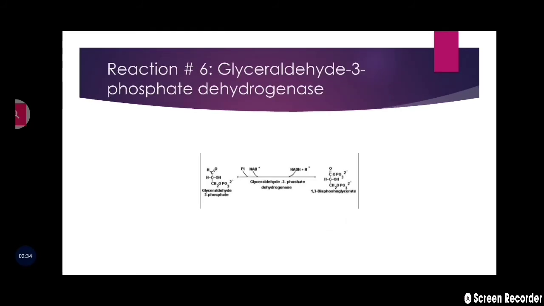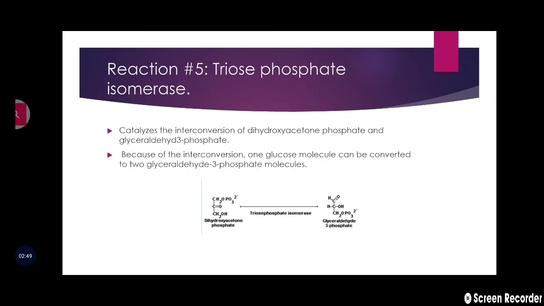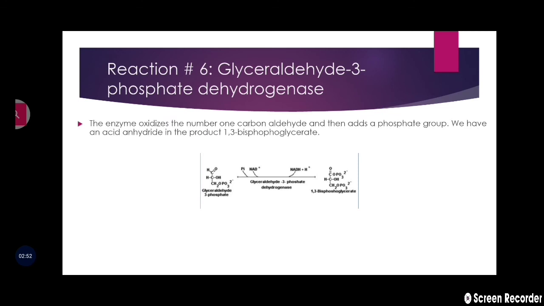Students, in reaction 6, glyceraldehyde 3-phosphate will be changed into 1,3-bisphosphoglycerate, and this reaction will be done with the help of glyceraldehyde 3-phosphate dehydrogenase enzyme. The enzyme oxidizes the number 1 carbon aldehyde and then adds a phosphate group. We have an acid anhydride in the product 1,3-bisphosphoglycerate.